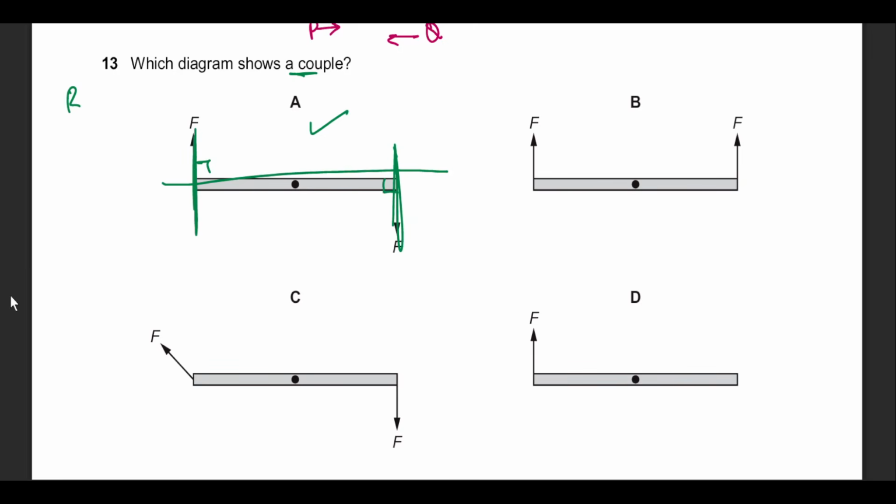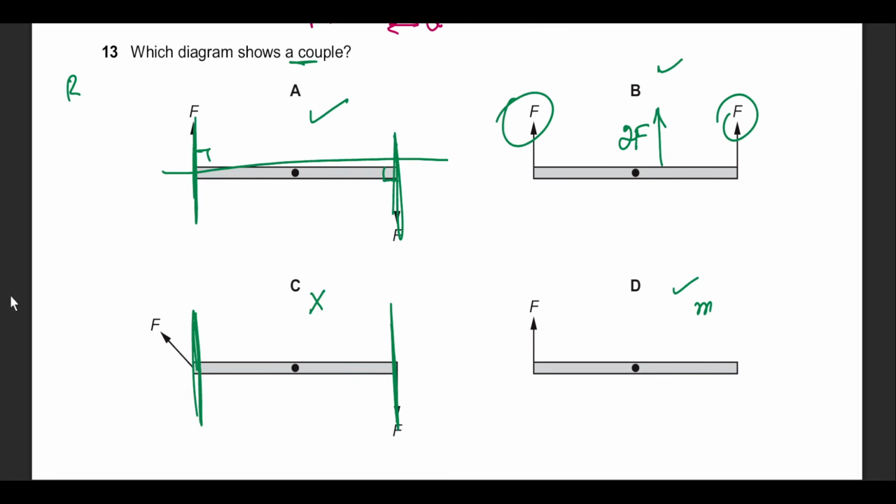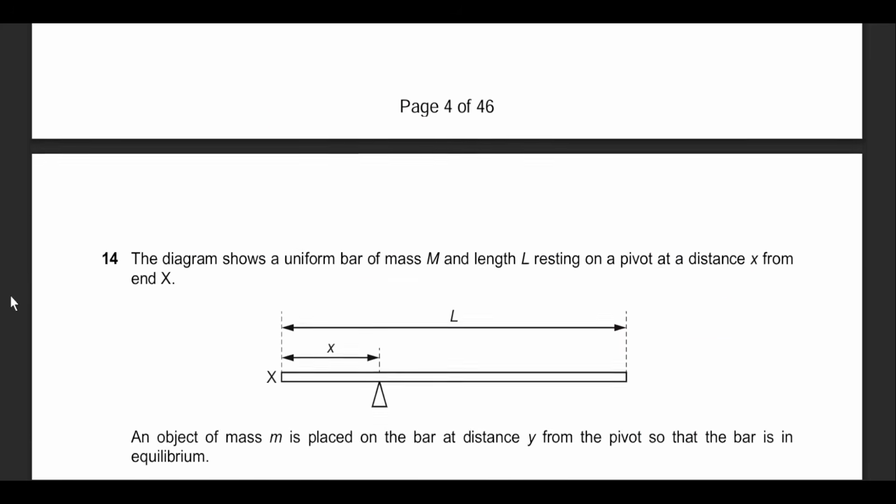Option C stands incorrect. They need to be perpendicular in this sense. Same line of action of force, but opposite. B could be right, but F is in the same direction as this one, so it is going to make a resultant force of 2F this way instead of making this into a couple or torque. Option D is a moment or turning effect, yes, but does not qualify as torque. Torque requires another force acting the opposite way. So option A is going to be the best answer.